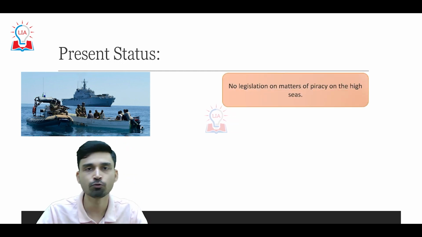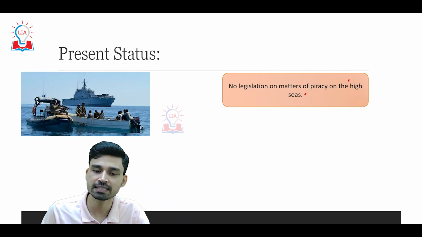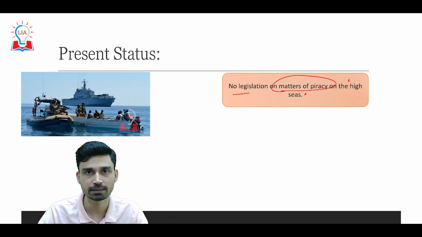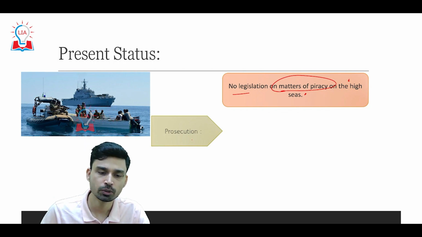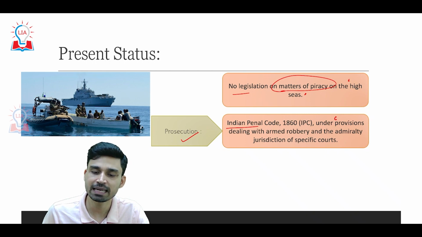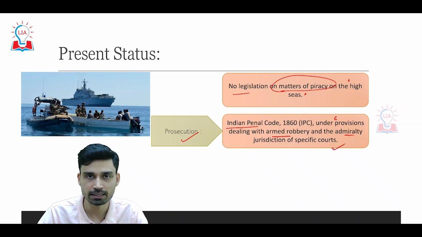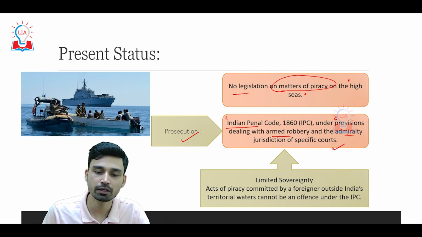How do the Indian enforcement agencies tackle piracy issues? First of all, in the high seas region there is no domestic legislation which can deal with matters of piracy. In the areas within the sovereign territory of India, prosecution is done under the Indian Penal Code 1860, under the same provisions which deal with cases such as armed robbery, and the admiralty jurisdiction of the code applies in maritime cases. But the problem is that the sovereign territory of India is very limited in nature.